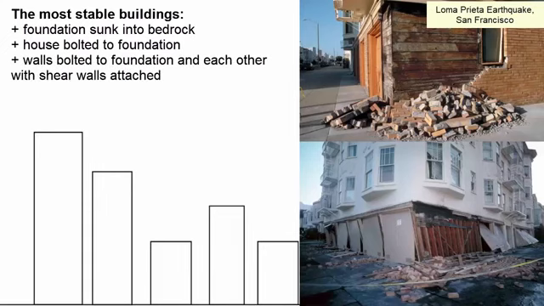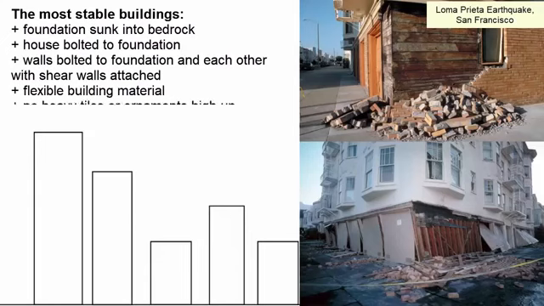If the walls of the house are bolted to the foundation, they'll move with the foundation. If the walls are bolted to each other, it further connects everything so it all moves as one. If we build houses out of flexible material like wood, they're less likely to break as they bend. If we minimize the use of rock tiles and ornamental door headers, we're less likely to have these fall and cause damage during an earthquake.